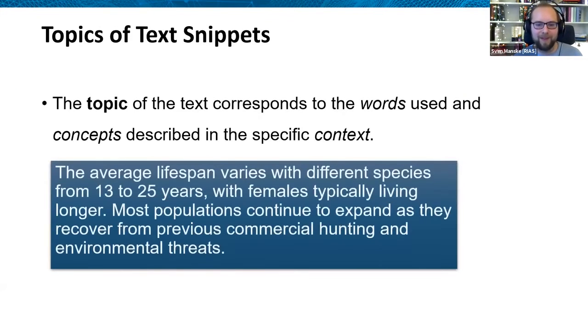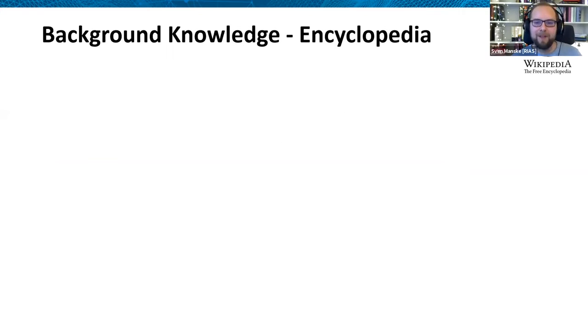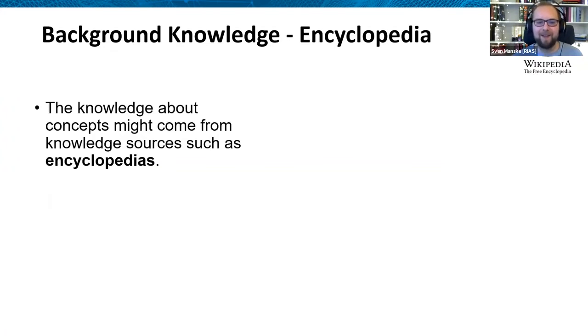So let's go back to this snippet. There you have specific terms like lifespan, species, females, populations, hunting, environmental threats. Those are words that indicate for you that this is about the animal, because there's a specific context. So there might be some background knowledge that qualifies you to make that decision. Where do you have that context from? And the answer is encyclopedias like Wikipedia, for example. They span the background knowledge that you might need.